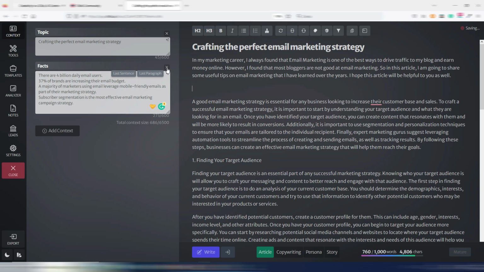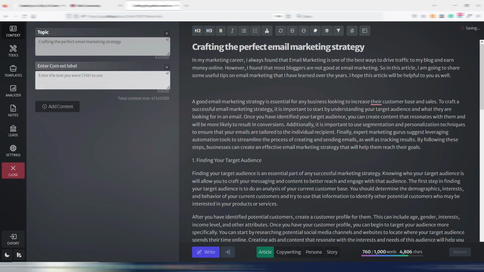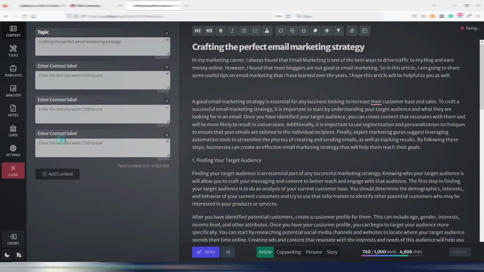You can, for example, insert your audience, so Chibi will write for your audience. You can insert your tone of voice, and Chibi will write with that tone of voice. You can really add whatever you want and more than one context.